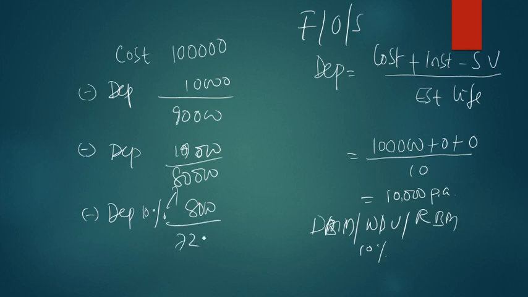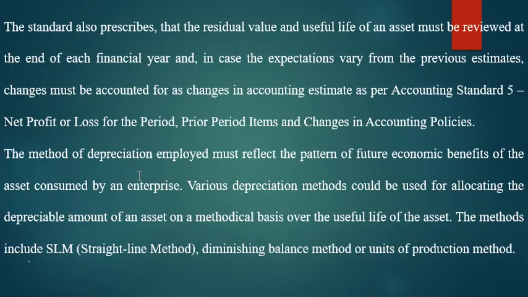You thought that every year depreciation is 10,000 rupees, but now it comes to 8,000. So there is a difference of 2,000. So you have to mention this in any changes in the accounting policies. So you change the policy here. What policy did you change here? The first 2 years fixed installment method, and after the 2 years you are changing your policy to, for example, WDV, written down value method. So that is a change.